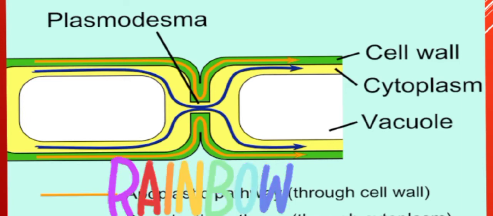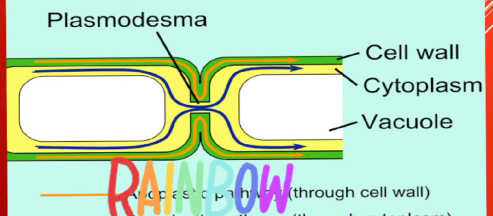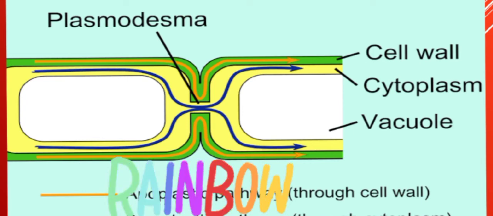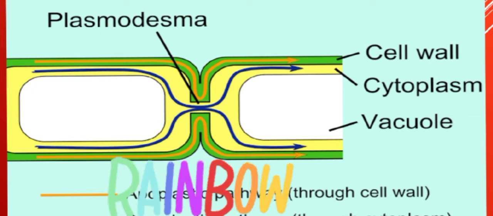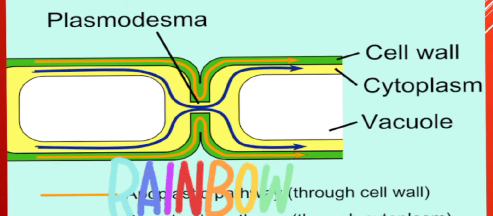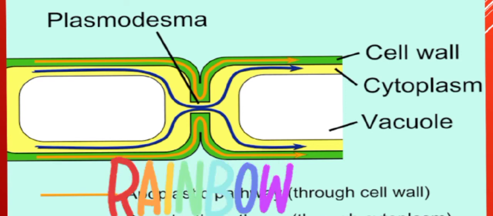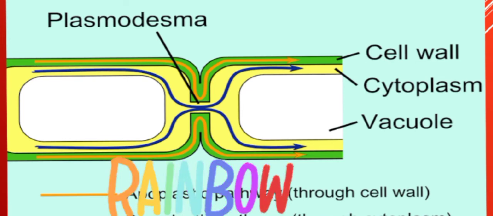And in these two plant cells, the cytoplasm of one cell remains continuous with the cytoplasm of another cell. Means communication occurs with the help of this plasmodesmata. Cell wall, cytoplasm, and these are the pores which are present in between the two cells. These pores are called plasmodesmata.